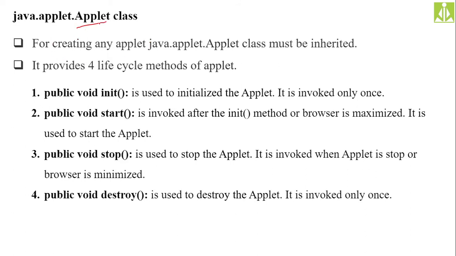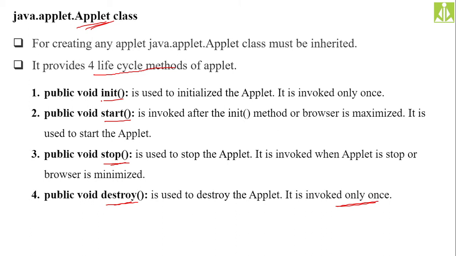See, the applet class has the 4 life cycle methods. They are the init method for initializing the applet, the start method to start the applet, the stop method to stop the applet, and the destroy method to release the memory, or destroy the applet, and it is invoked only once. The applet destroy method will be invoked only once.